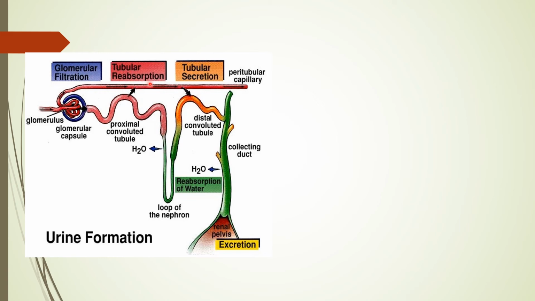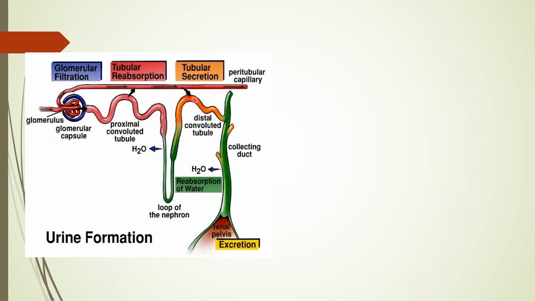Now, when the reabsorption takes place, certain things go back into the body. Again, when the filtrate is passing through the renal tubule, there are certain harmful ions, or to maintain the pH of the urine, there is a secretion of certain ions from the tubular wall of the renal tubule. That process is known as secretion.